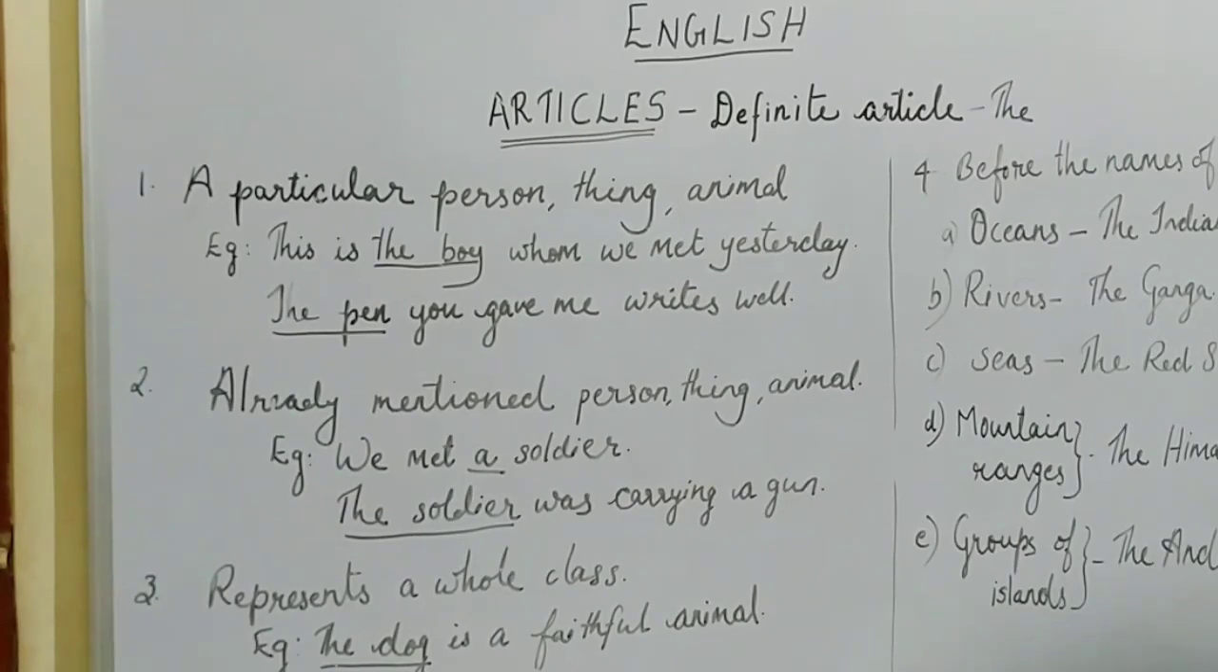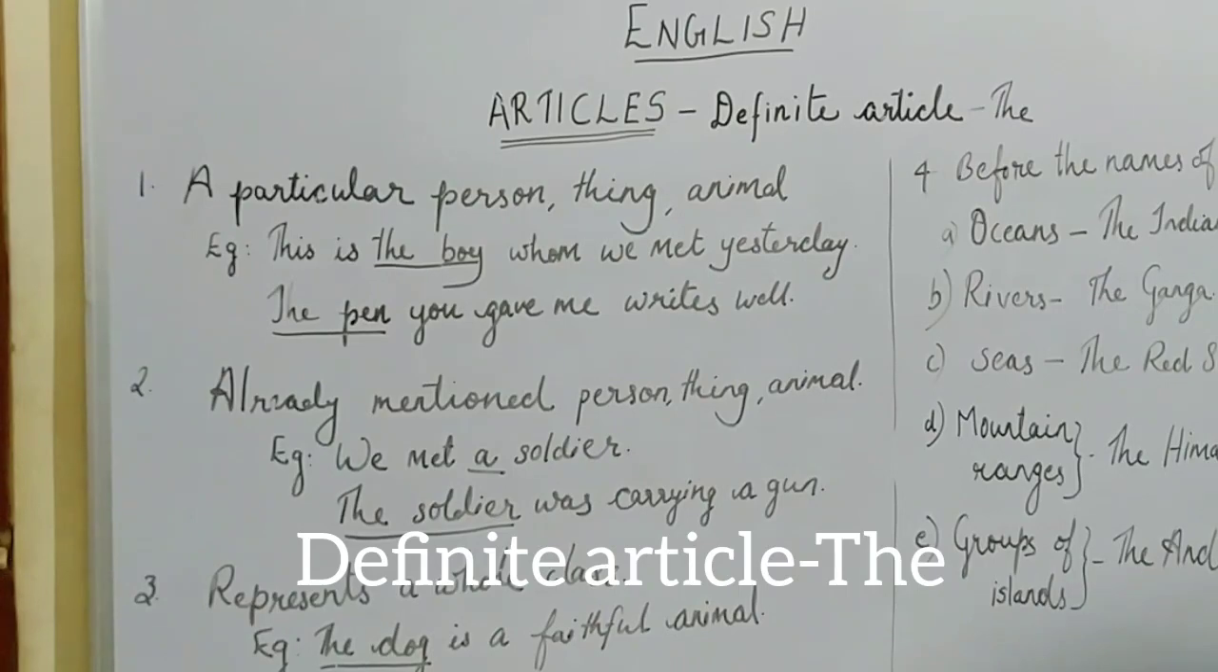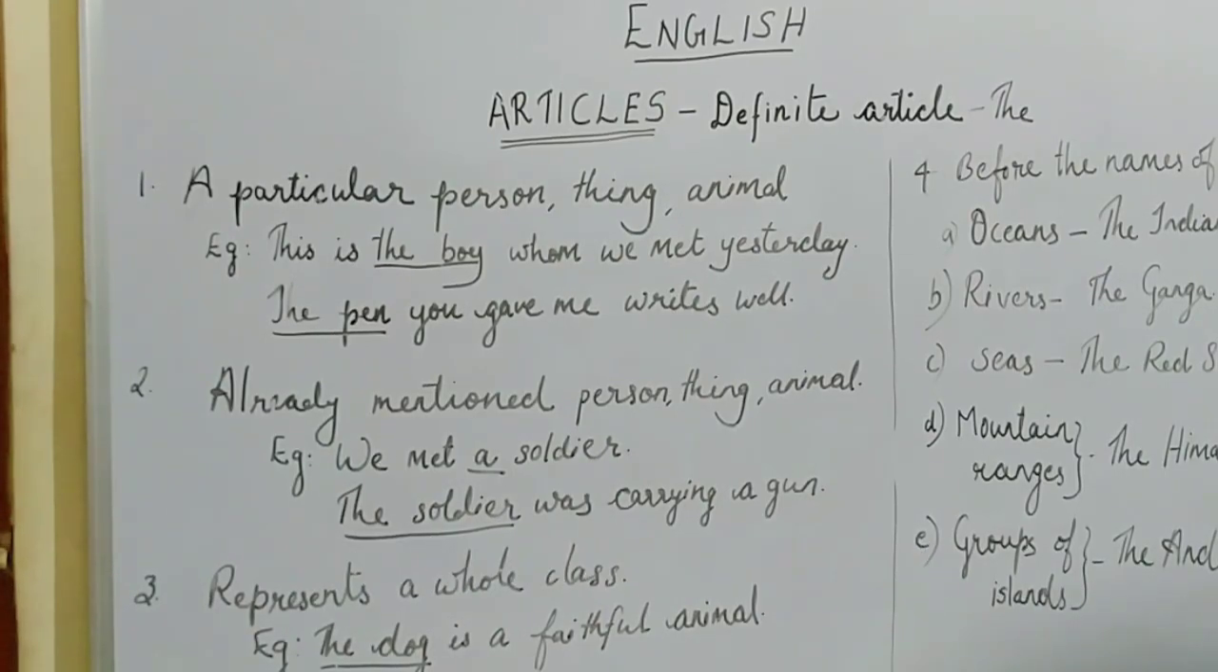In the last class you studied articles, indefinite articles, a and an. Today you are going to learn the definite article the. The is called the definite article because it determines or specifies some particular person or thing.